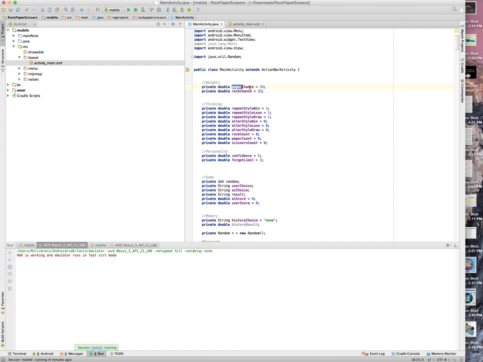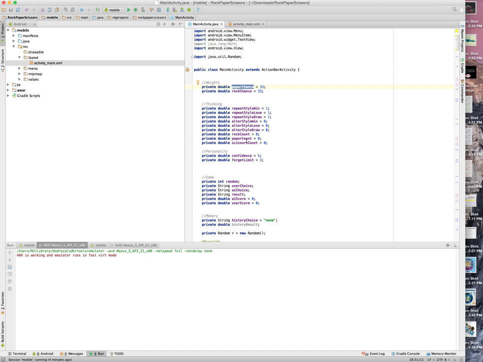Anyway, these are my weights. The chance it'll be paper, the chance it'll be rock, and then scissors will be the subtraction of those two. Then I've given my AI a whole bunch of variables for it to think. So it's going to count whether I'm winning. So when I play the game, certain things can happen. If I win, do I repeat my style? Or when I win, do I alternate? Or when I lose, do I repeat my style? Or when I lose, do I change my style?